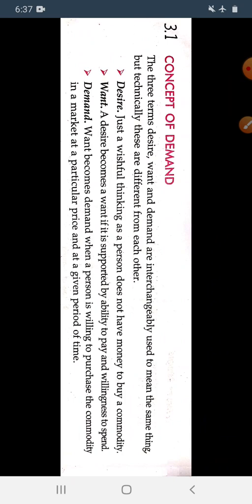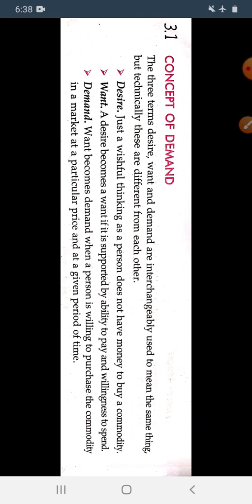So we can't separate these terms in everyday use, but in economics it is different. Technically these are different from each other. So what is desire?